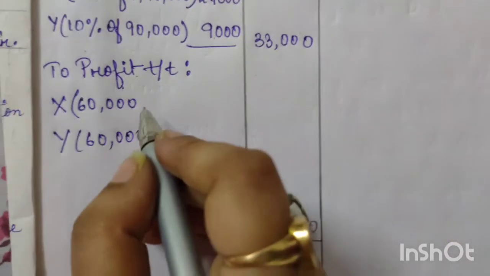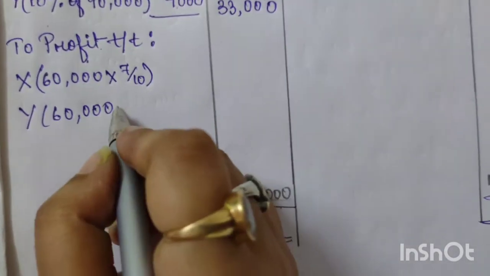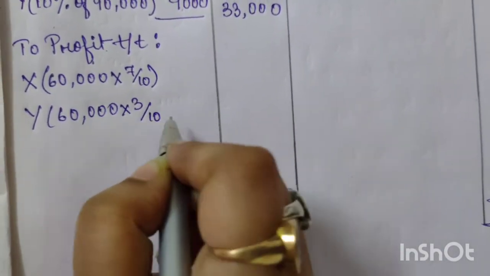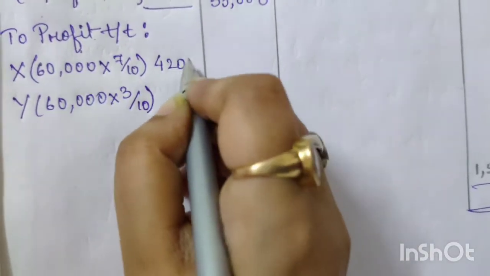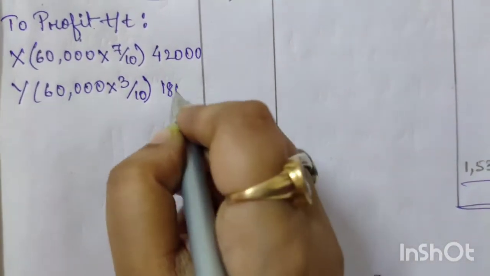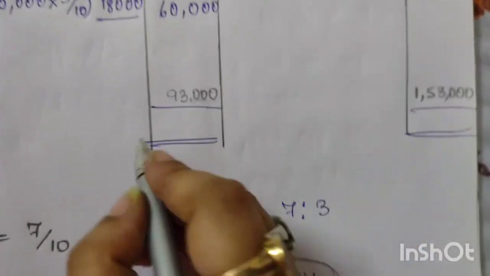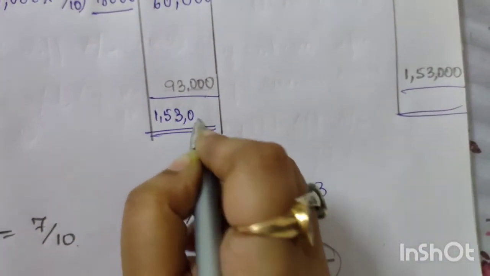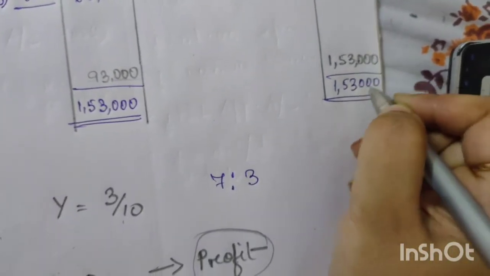So 60,000 into 7/10 for X, and 3/10 for Y. If we calculate, X's share of profit will be 42,000 and Y's share of profit will be 18,000. This makes a total of 60,000. And we write on both sides the total of 1,53,000. I hope the sum is clear to you.